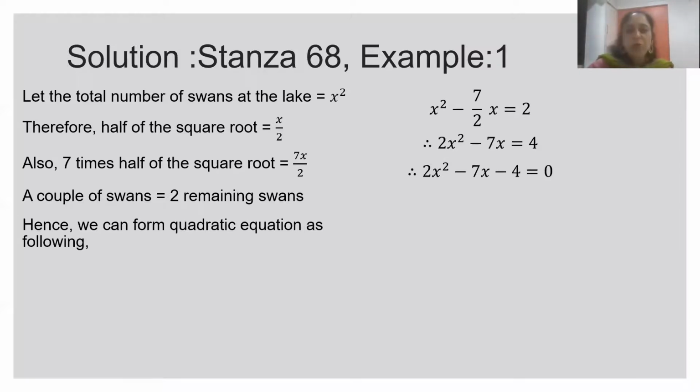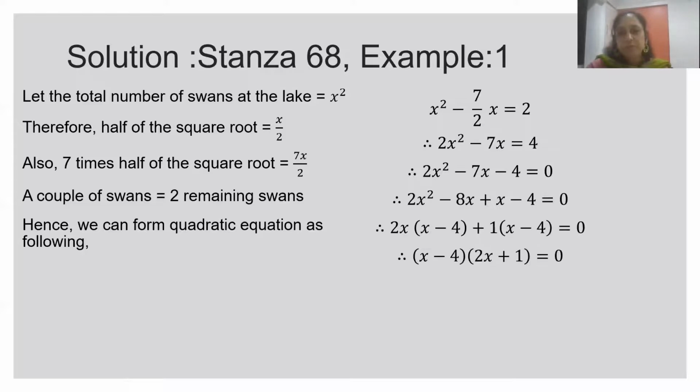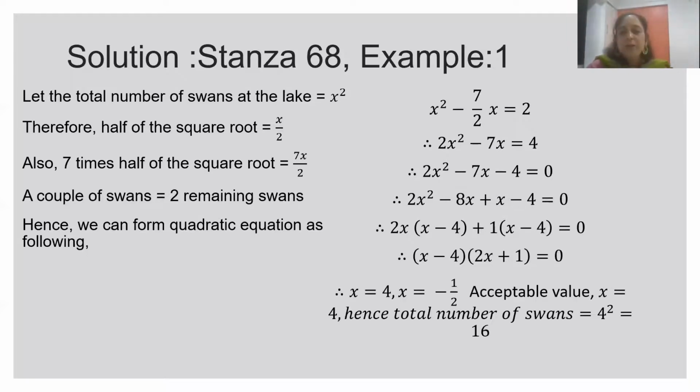Then we formed the quadratic equation, found its roots, factorized it, and we get the 2 roots: one is 4, the other is minus half. So we construct the equation 2x square minus 7x is 4, multiplying the entire equation by 2. So we form the quadratic 2x square minus 7x minus 4 is 0.